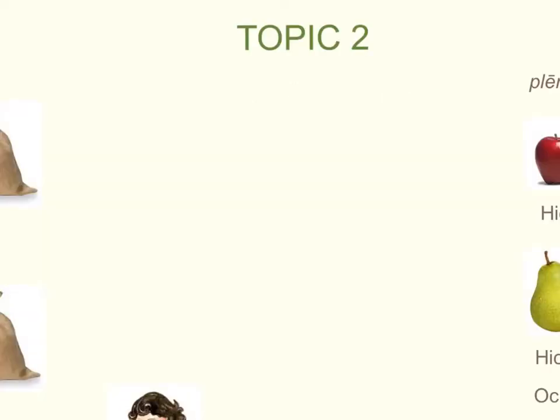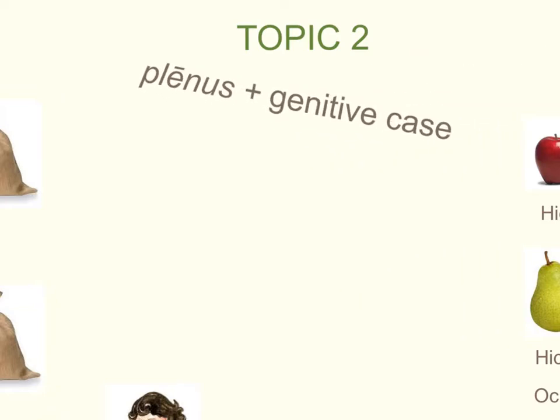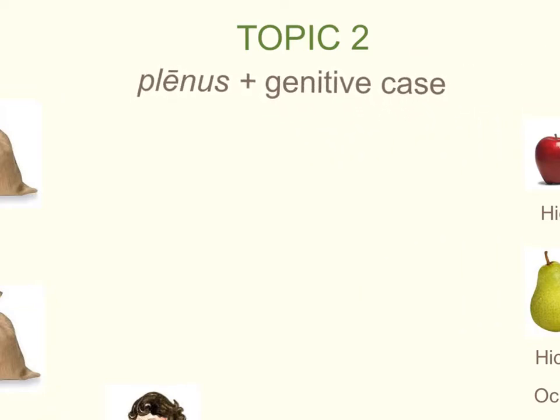Our next topic is actually very, very simple. Our next topic is about the idea of plēnus plus the genitive case. Now, it's important to note that plēnus is an adjective. It's an adjective just like magnus, magna, magnum, which means that it will change to match the gender and number of the noun which it's describing. So let's see how that might work.